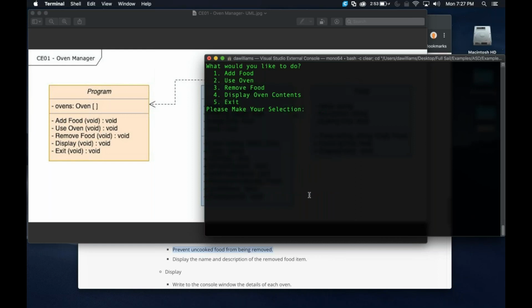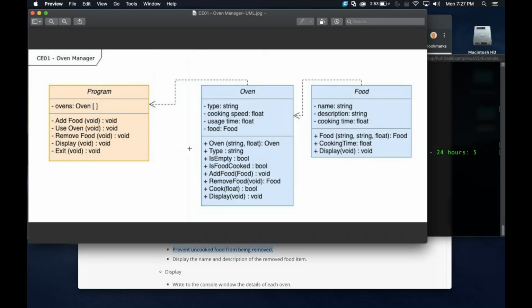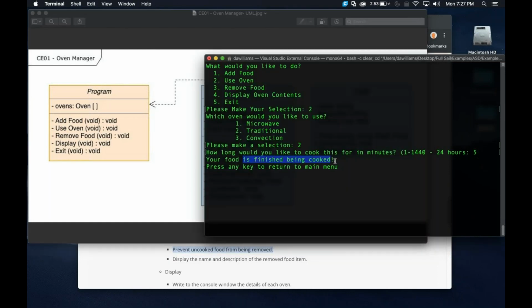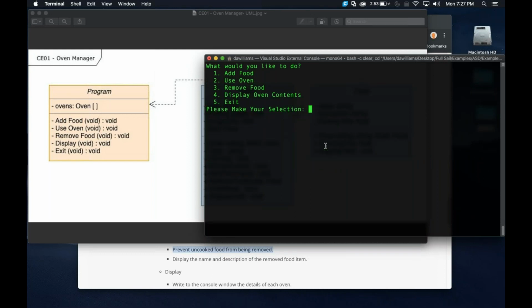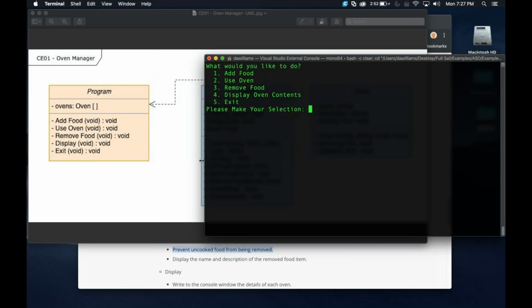Okay, let's go ahead and finish this up. So we're going to use that oven. Traditional. I'm going to cook it for 5 more minutes. And now it gives me that message because it does this little check over here. It says, is that food cooked? And it says your food is finished being cooked. So now that is set to true. It's now done. So now that means we can go to the remove method, remove that traditional, and the tacos are going to be removed from the oven. And the only reason it was allowed to be removed is because it was completely cooked. Okay? Everybody with me so far? Everybody good?